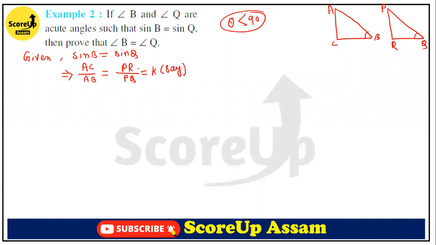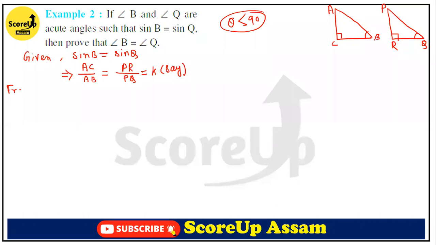So now suppose it is equal to K. Okay. So now AC by AB is equal to PR by PQ is equal to K, suppose. Okay. So what can we write? Now, what can we write? We can use the Pythagoras theorem to find the value of BC. We need to find the value of BC and QR. Why shall we need to find the value of BC and QR? So see, just see BC square. We can write like this. So for this triangle, this is a right angle triangle. This is a right angle triangle. Okay. So we can write like this.